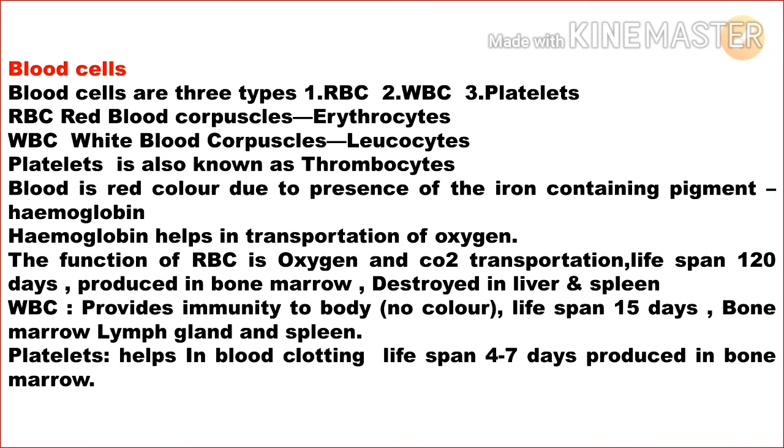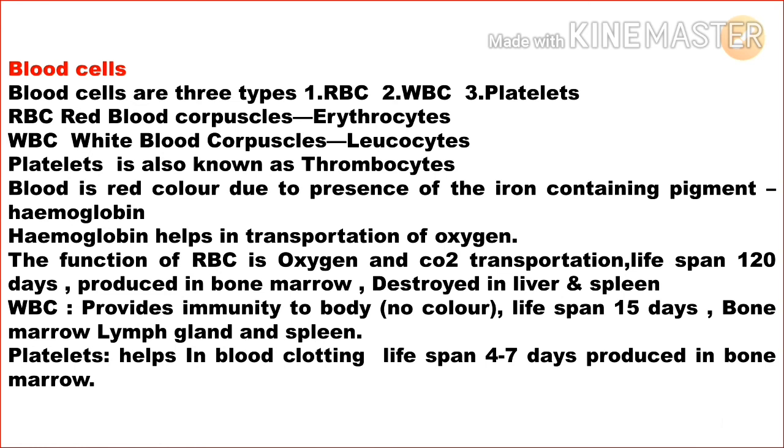Next one is WBC. It provides immunity to our body. The WBC is also known as the barrier of our body. The lifespan of WBC is 15 days, and it is produced in bone marrow, lymph gland and spleen.